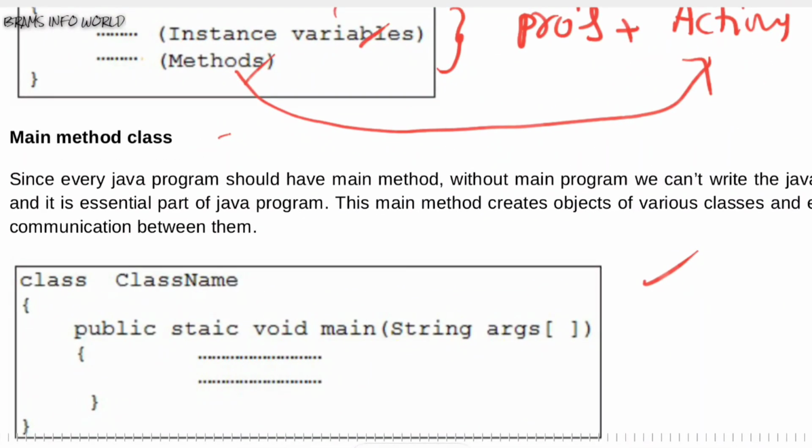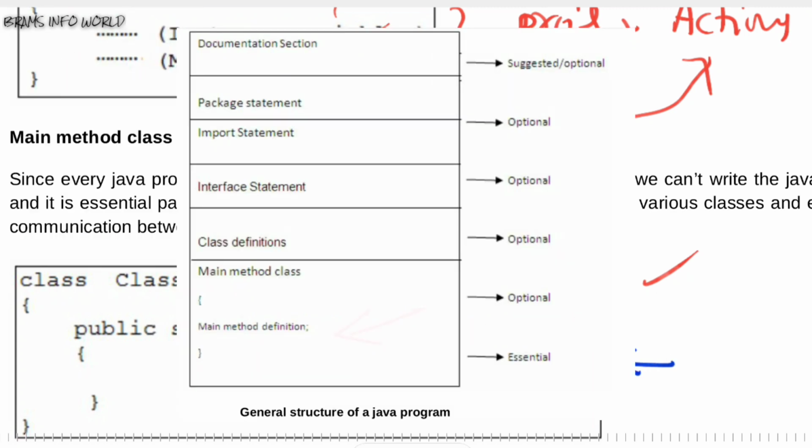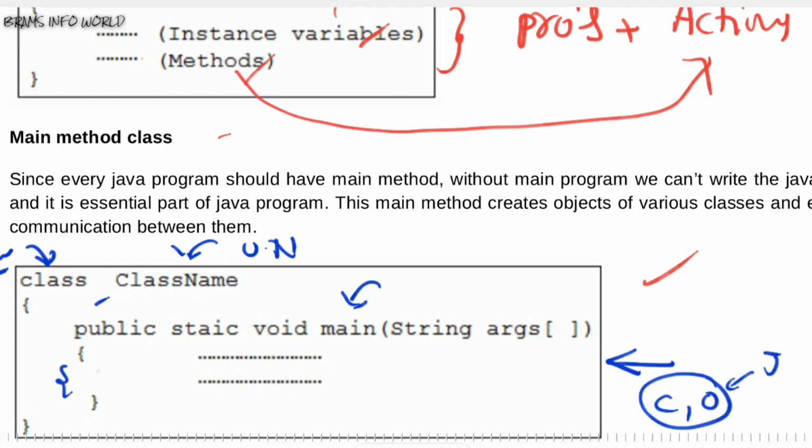Main class means if you write any program in our Java language, we need this main class. So class is a keyword, main class is a user defined name, and public. We must define public, because if you want to access any method in our Java language, that must be in public. Static means, a class and object is a must in our Java program, but we are not creating any kind of object. That is the reason we have to define static.